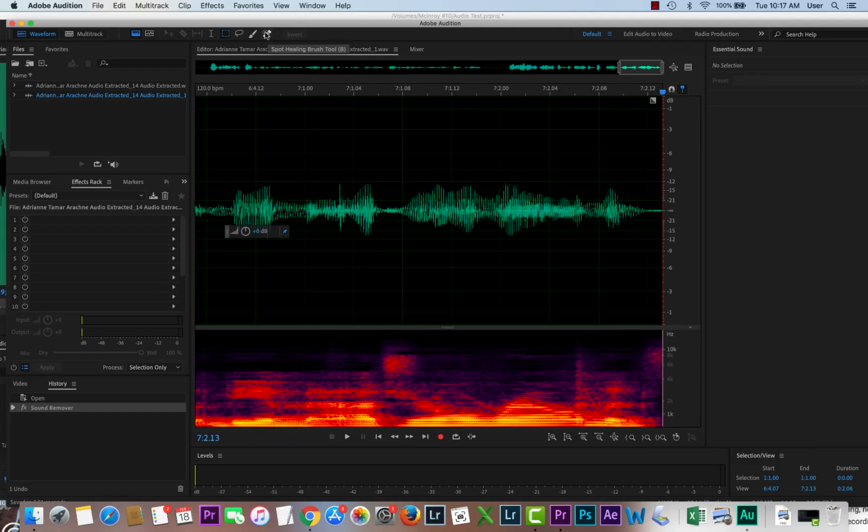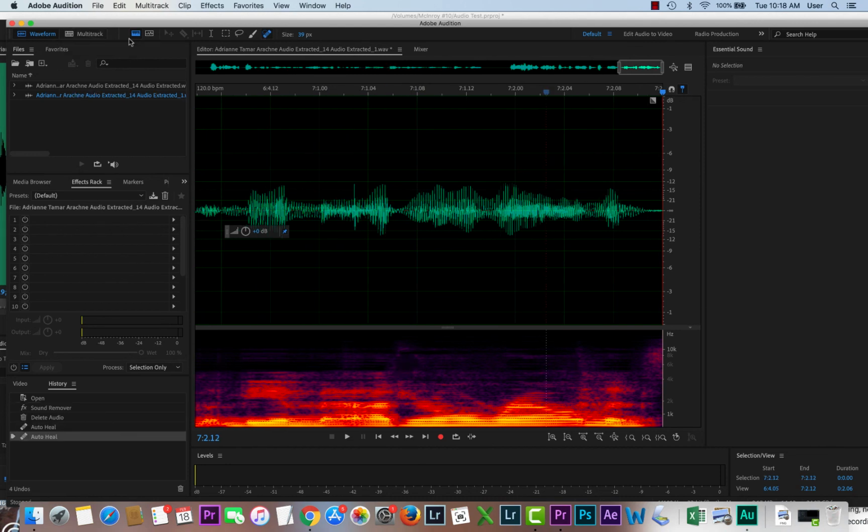There it is. That's like the spot healing brush tool in Photoshop. It's B. You hit B. So I'm going to be in waveform. When that comes up, you'll get these tools. That's the brush tool in this program. And then you have to go down here just like the healing brush in Photoshop. And then you can click on something and get rid of it. That's if you want to do it one at a time. Okay, that's it.